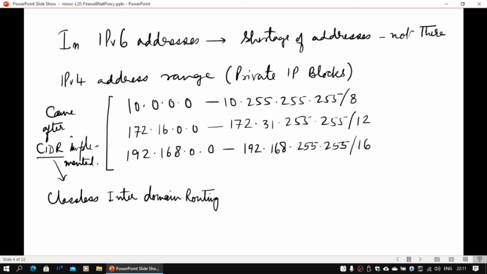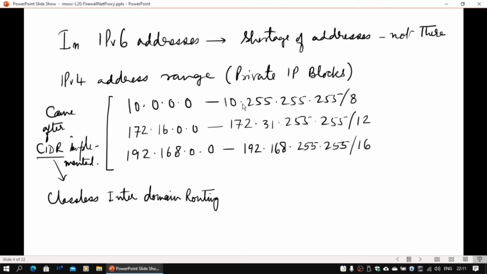When they need to communicate to the outside, then they have to figure out a method so that they technically do what we call network address translation. They will do it so that any machine from inside can go to the outside world. They can also now even regulate because of this. That's where the firewalls come in.